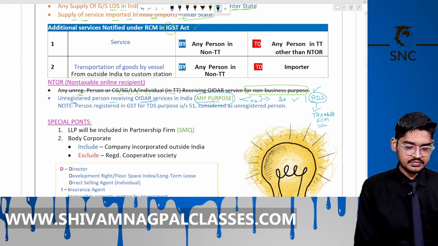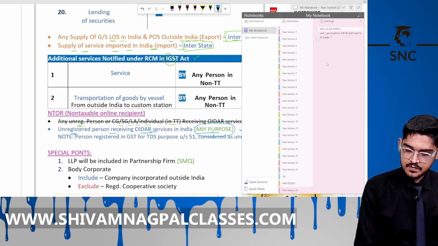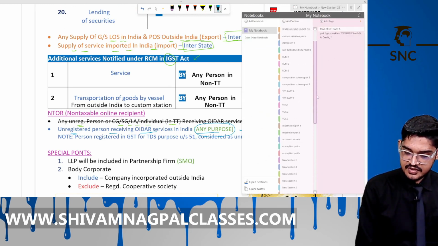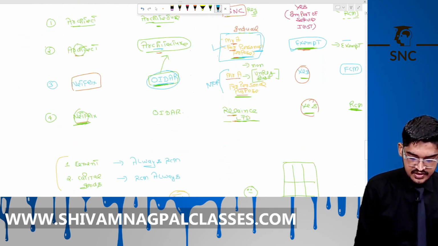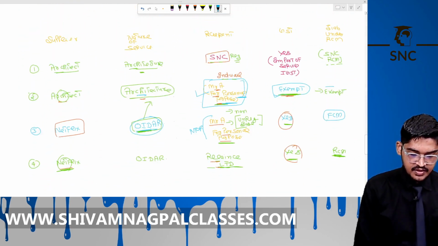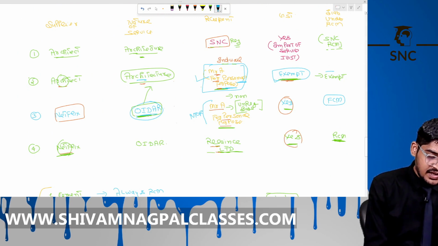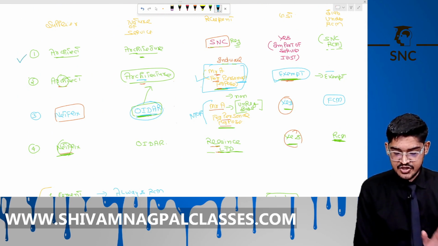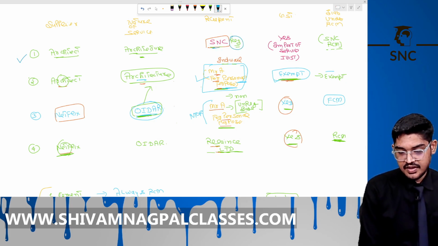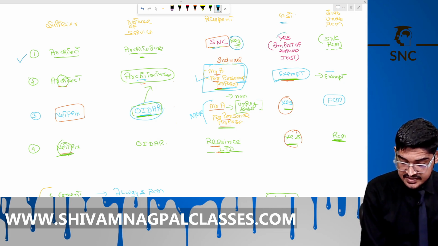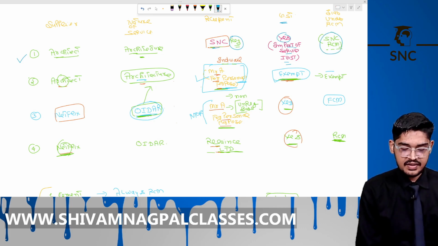Okay, here let's see this chart, then you can get a better understanding of this. See here, the first example is a service supplier, an architect, supplying the service of architecture to Shivam NAPA classes, which is registered under GST. GST is levied. Yes, this is import of services. IGST will be levied. So taxable under RCM. Right.